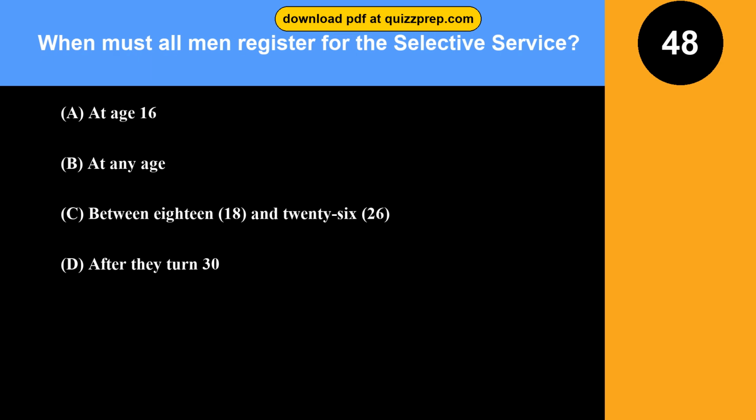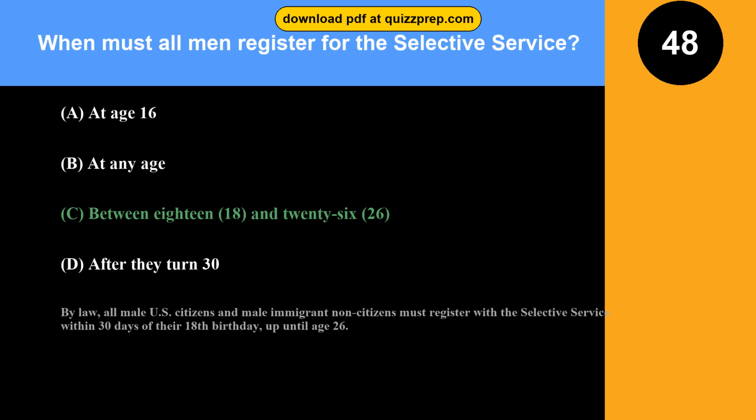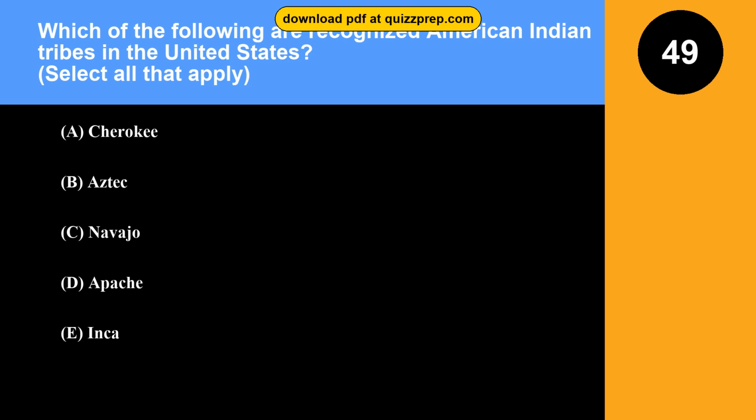Question 48. When must all men register for the Selective Service? Option A, at age 16. Option B, at any age. Option C, between 18 and 26. Option D, after they turn 30. The correct answer is option C, between 18 and 26. By law, all male U.S. citizens and male immigrant non-citizens must register with the Selective Service within 30 days of their 18th birthday, up until age 26.